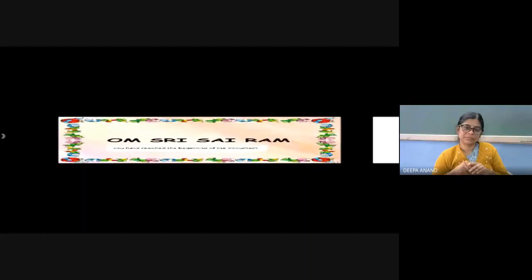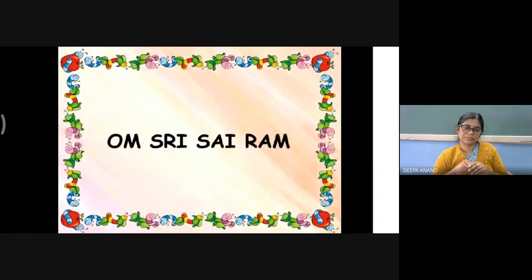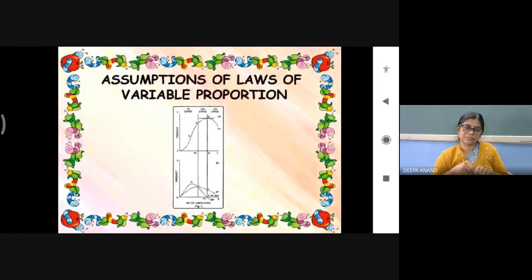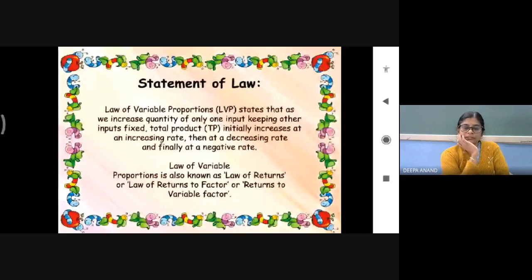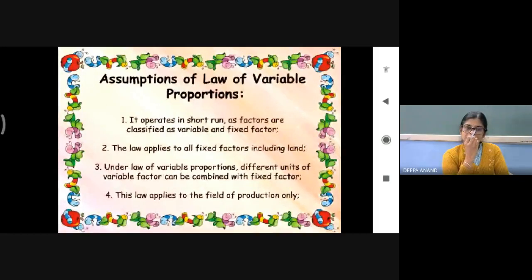Om Shri Sairam. My topic is assumptions of law of variable proportion. First, we start from the statement of the law. Law of variable proportion states that as we increase the quantity of one input, only one input, keeping the other input fixed, then total product initially rises at an increasing rate, then at a decreasing rate, and finally at a negative rate. Law of variable proportion is also known as law of return to a variable factor or law of return to a factor.